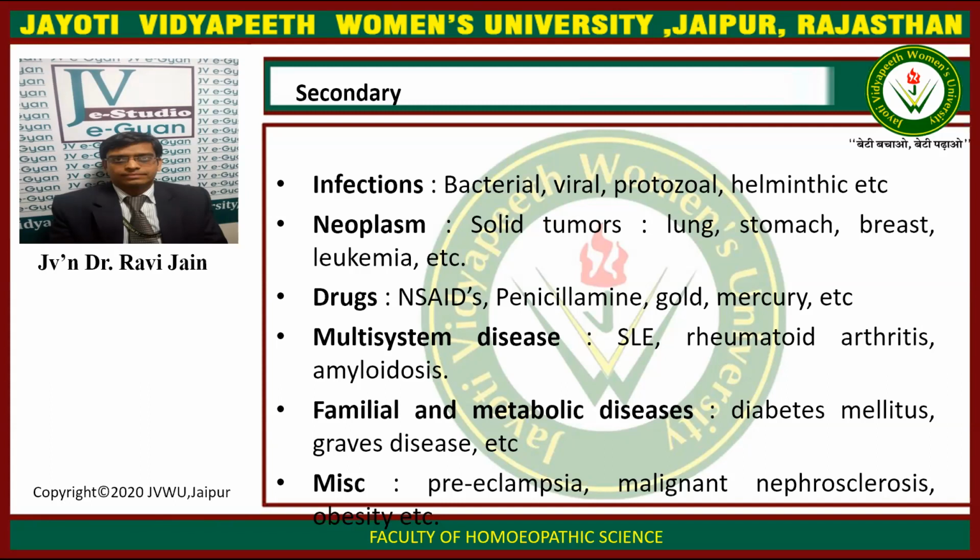Next, we have familial and metabolic diseases like diabetes mellitus, Graves' disease, etc. And the last one is the miscellaneous, that is preeclampsia, malignant nephrosclerosis, obesity, etc. So we have infections, neoplasm, drugs, multisystem disease, familial and metabolic diseases, and miscellaneous that are the secondary causes for development of nephrotic syndrome.